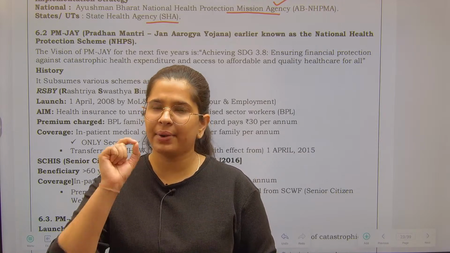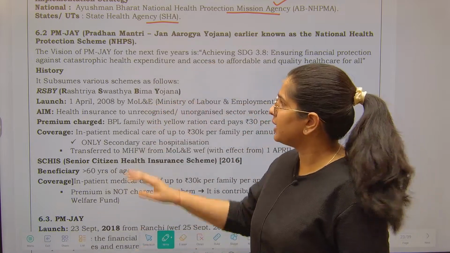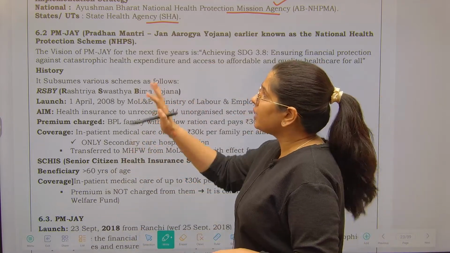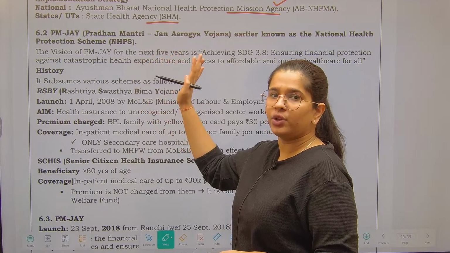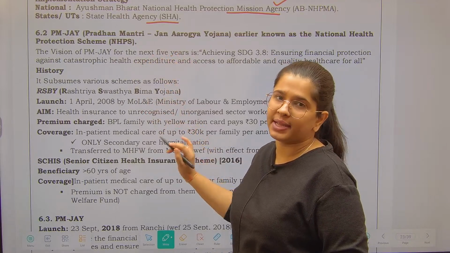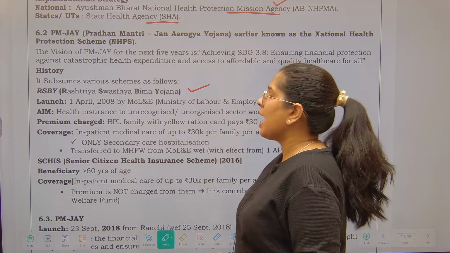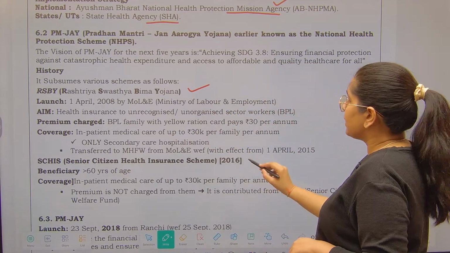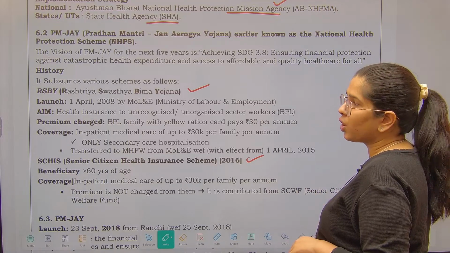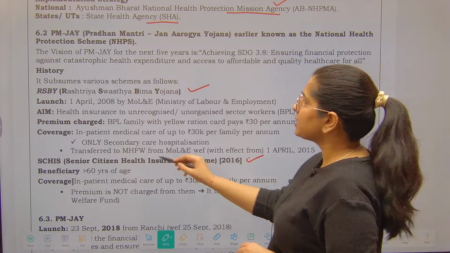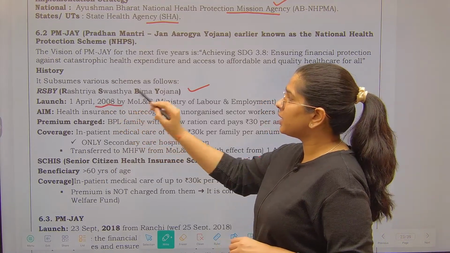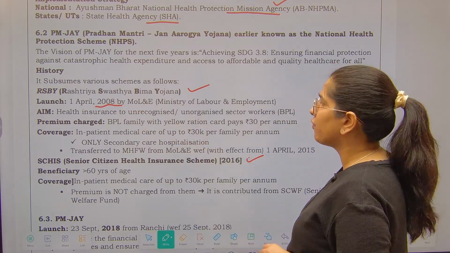Let's just see a briefer intro of what was the history, right? So under PM Jan Arogya Yojana, who were its predecessors? So we have got Rashtriya Swasthya Bima Yojana, and we have also got Senior Citizens Health Insurance Scheme. So your Swasthya Bima Yojana was launched in the year 2008 by Ministry of Labour.